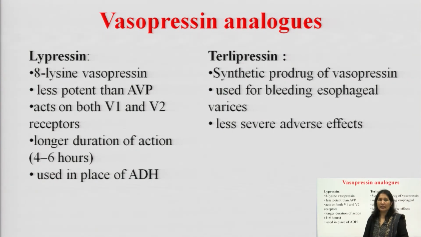So, vasopressin analogues: lypressin, terlipressin. Lypressin is 8-lysine vasopressin, less potent than AVP, acts on both V1 and V2 receptors. It has a longer duration of action, 4 to 6 hours, and is used in place of antidiuretic hormone. Terlipressin is a synthetic product of vasopressin, used for bleeding esophageal varices, and has less severe adverse effects.